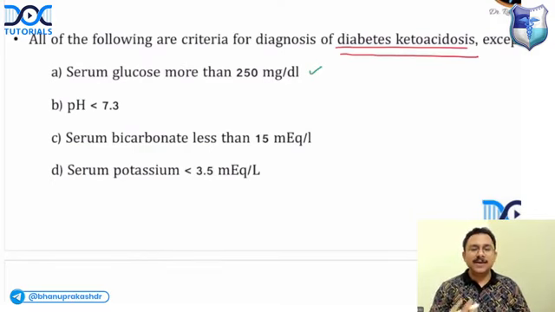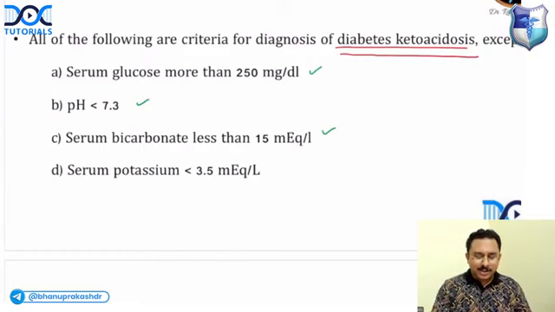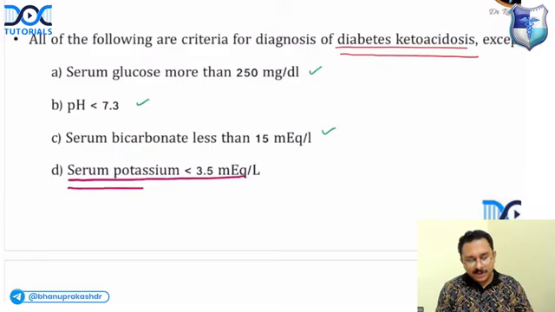Yes, the patient will be having metabolic acidosis. That is also correct. Serum bicarbonate less than 15 milliequivalents per liter. Is it a part of the diagnostic criteria? Yes, it is a part of the diagnostic criteria, and you will have metabolic acidosis. Okay. Now the last one, serum potassium less than 3.5 milliequivalents per liter.